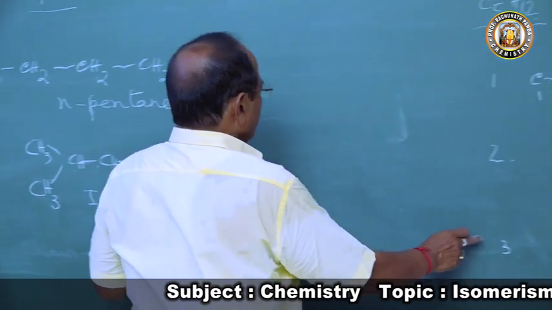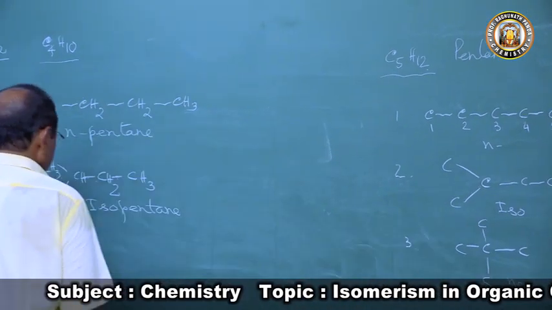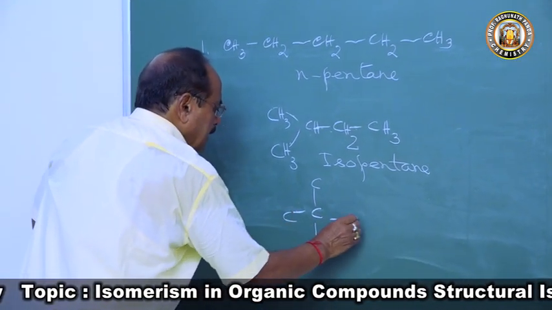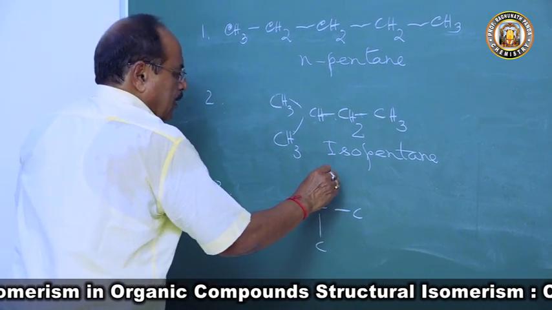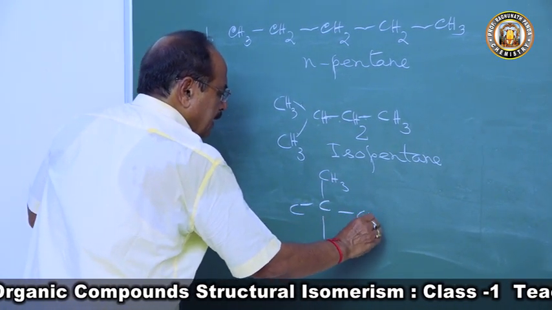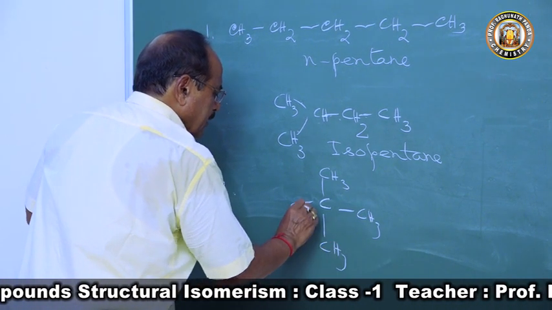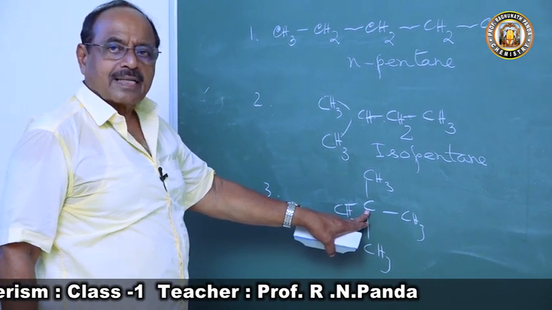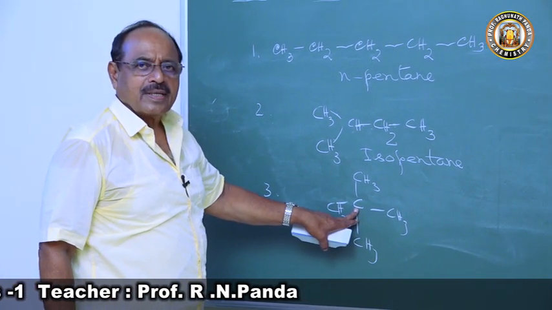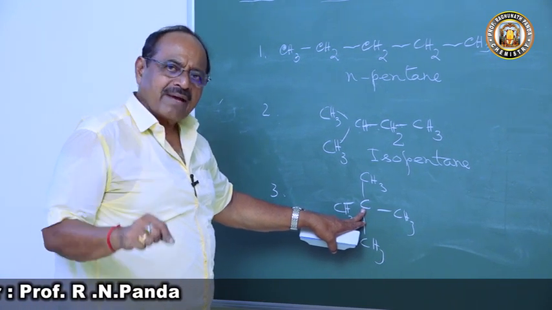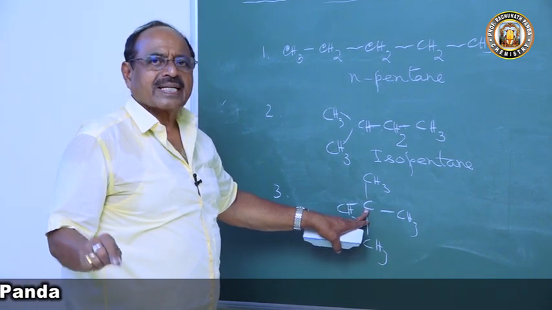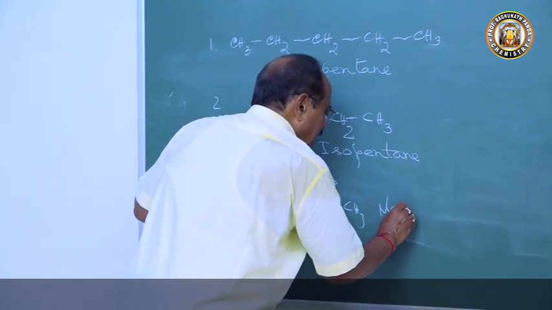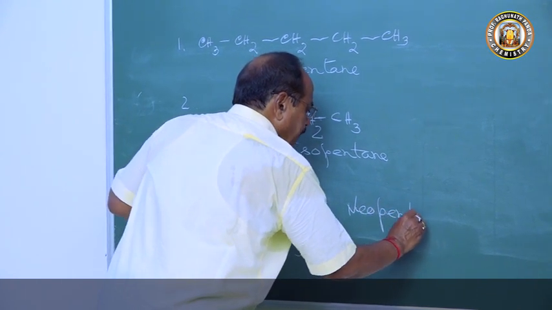Now the third one: C, C, C, C, C, with CH3, CH3, CH3, CH3 around the central carbon. This is also a pentane. But what is the new thing? This carbon atom does not have a hydrogen atom. A carbon atom in a hydrocarbon should have hydrogen, but this one does not. Hence the prefix neo is used, meaning neopentane.